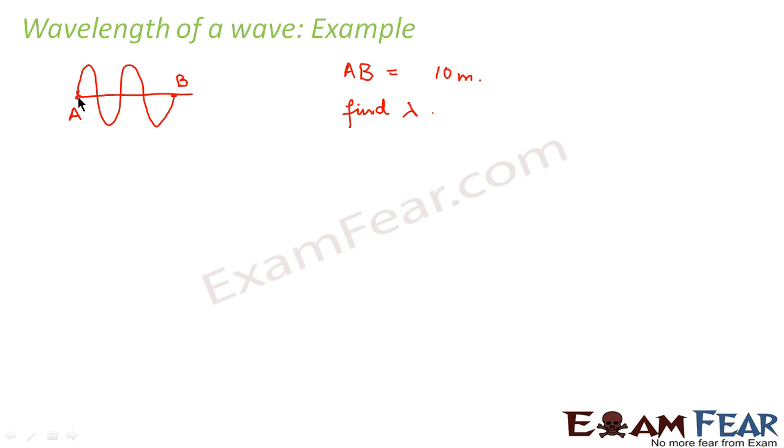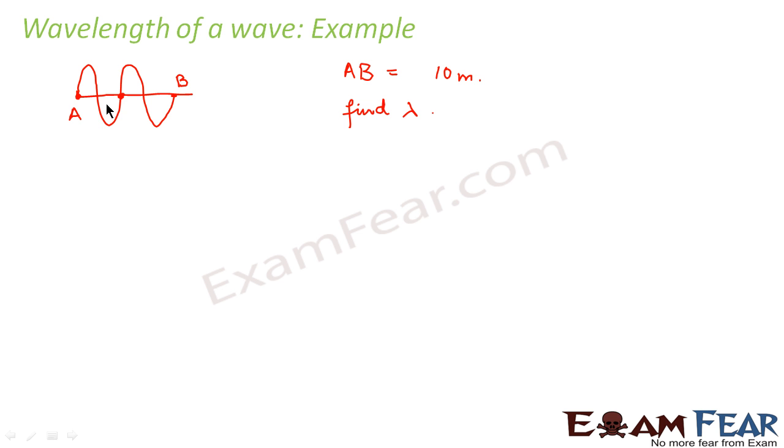Now if you compare the point A, the nearest point which is in phase with point A is this point, right? So the distance from point A to this point is nothing but wavelength.